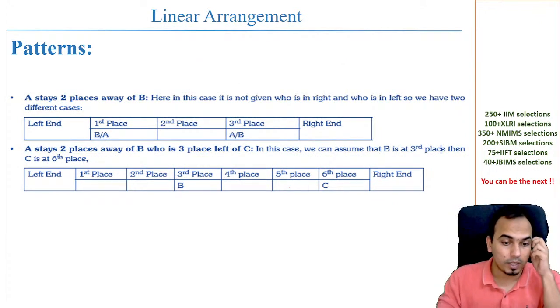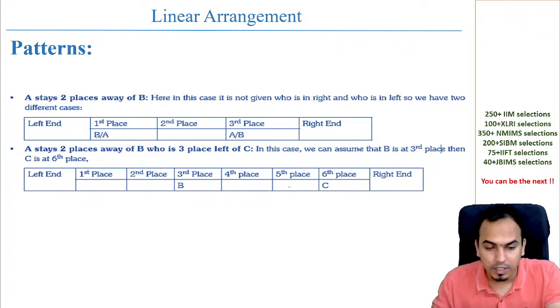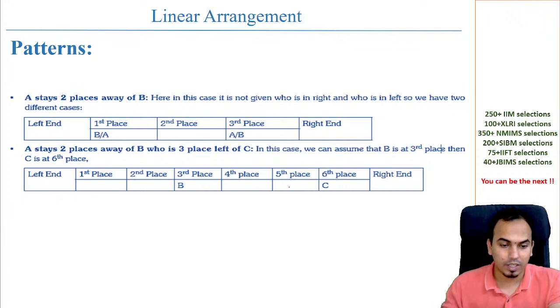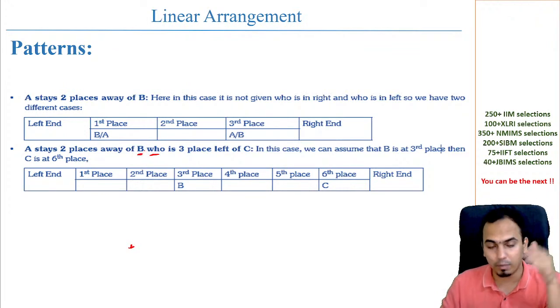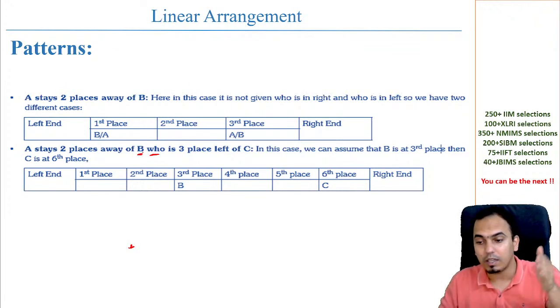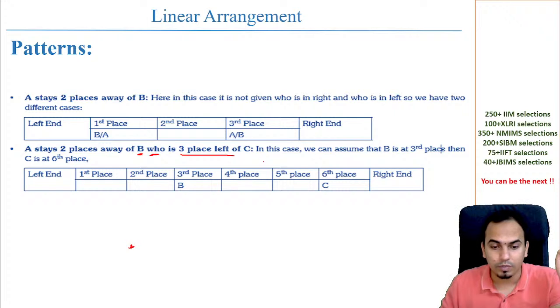A stays two places away from B. Again, that's what I said. आपको नहीं पता कि right hand side में, left hand side में. A stays two places away of B. Who is at the third place left of B? Whenever the word who is used, this is for the immediate person. The person is just immediate ahead of the word who. So B is three places left of C. So यहाँ पर है 1, 2, 3.